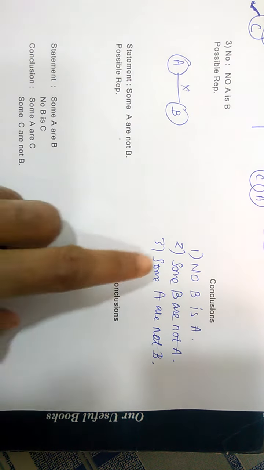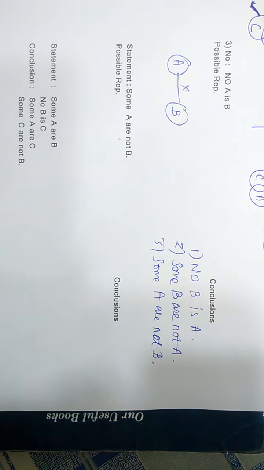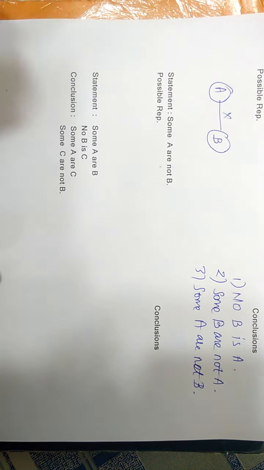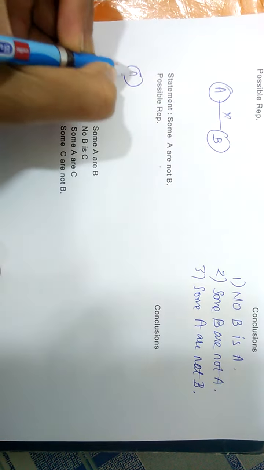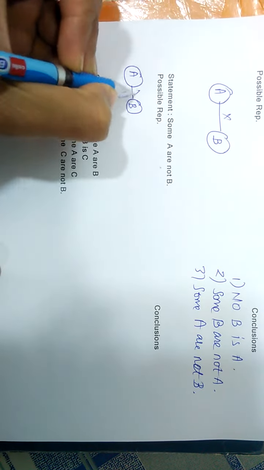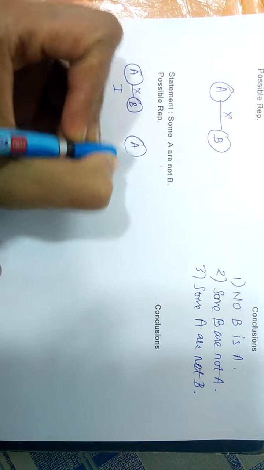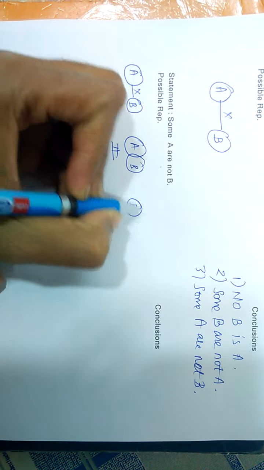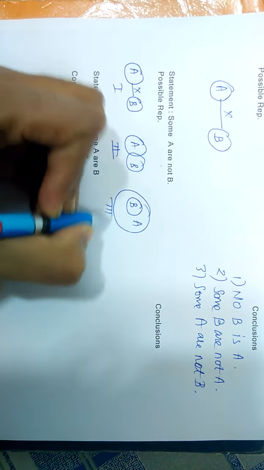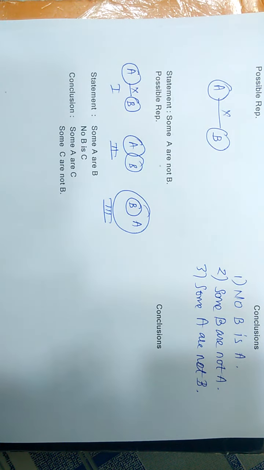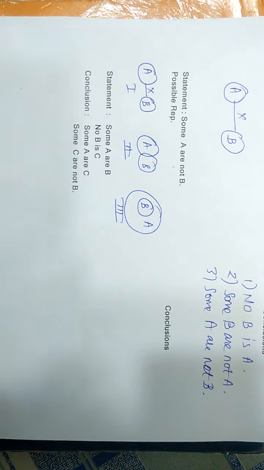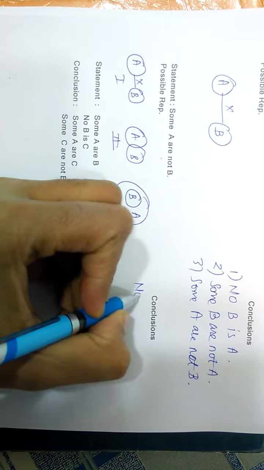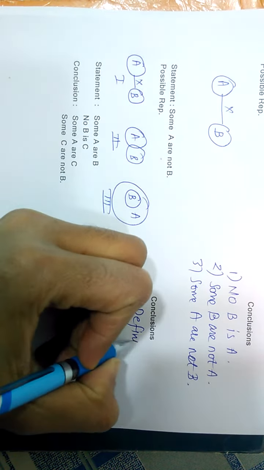Now, if some A are not B is given in the statement, then what are the possible representations of this? Second is this. These are the three possible representations for some A are not B. Now, conclusion: from this, no definite conclusion is given.